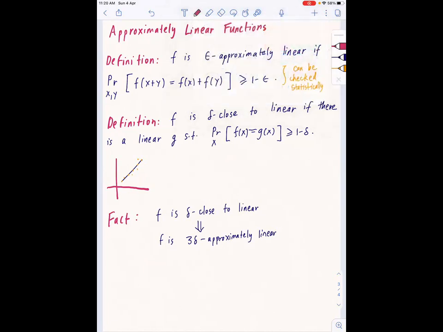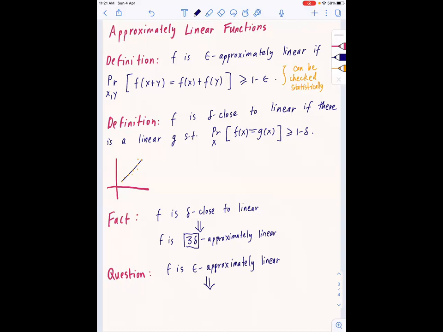Now the question is: f is epsilon approximately linear. Does this imply the converse? Also, just one point, I'm not worrying too much about this constant. Basically I'm saying if f is close to linear, then f is approximately linear.